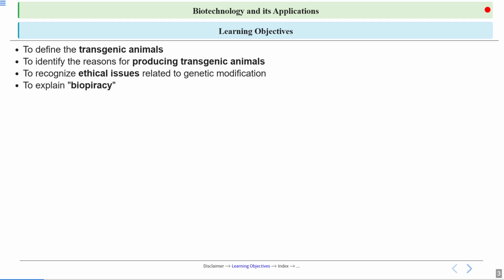Then we will explain what biopiracy is. Then we will understand the different measures that have been taken against this biopiracy. So these are the objectives that we are going to learn in today's class. First, we will see transgenic animals, why we produce them, and the ethical issues, that we cannot convert every animal and every human into transgenic ones. And then we will see what biopiracy is, and what measures the government has taken against it.